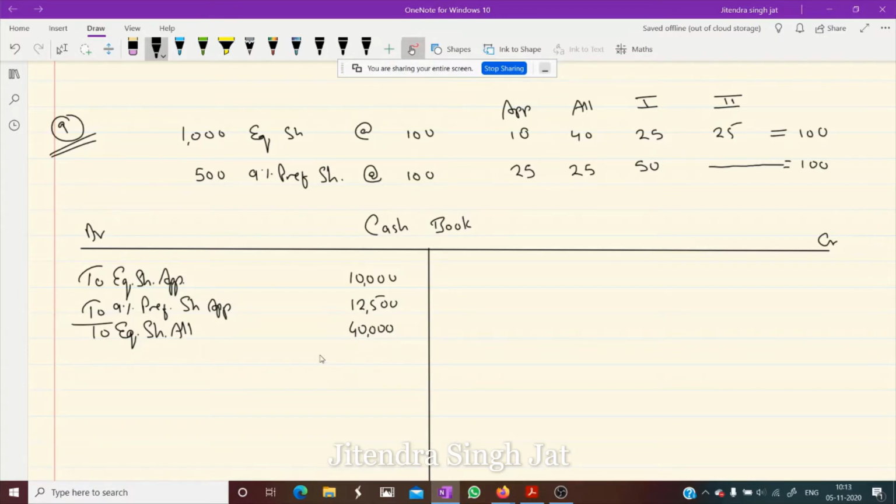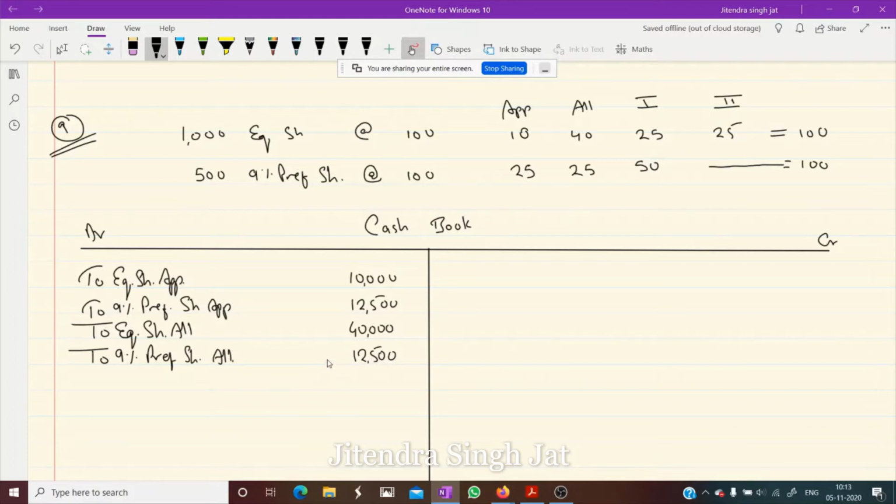Then comes 9% preference share allotment, 500 into 25, again 12,500 rupees is recorded in the debit side.